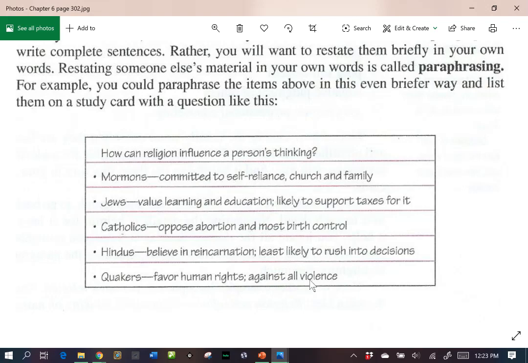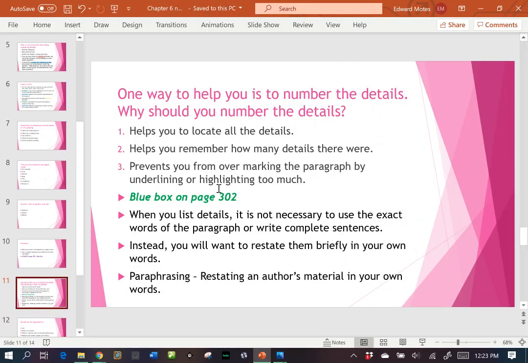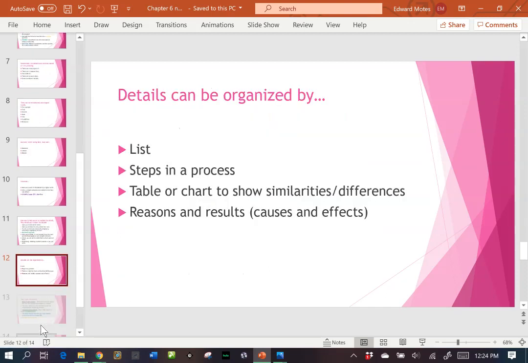After you've read that, you make this little card. And then when you have to go back and study, that is an easier way to look at the details than to go back and have to reread that paragraph. So when you list details, it is not necessary to use the exact words of the paragraph or to write complete sentences. These are your notes, so they don't have to be complete and precise. Instead, you will want to restate them briefly in your own words. And we call that paraphrasing when you're restating an author's material in your own words.